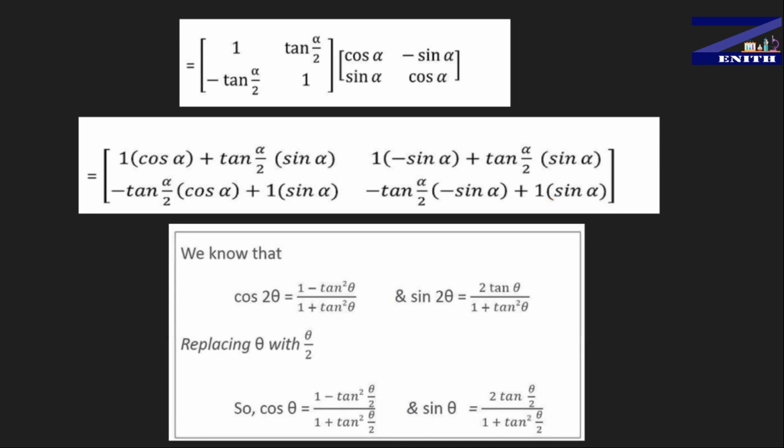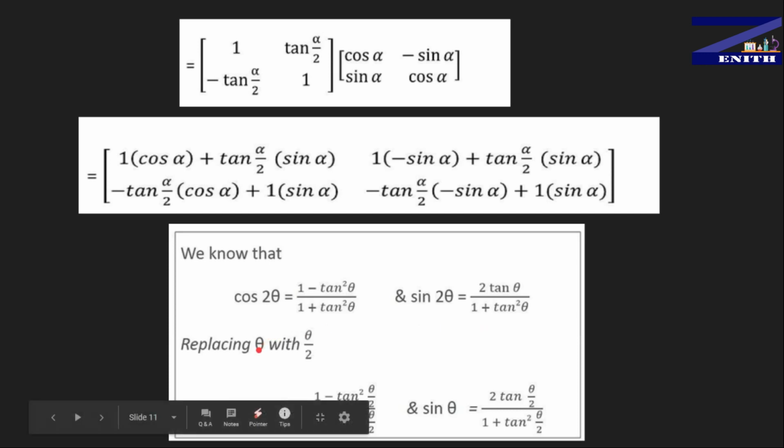First of all, you should know some basic trigonometric formulas that we will use here. As you know, cos 2 theta is 1 minus tan square theta upon 1 plus tan square theta, and sin 2 theta is 2 tan theta upon 1 plus tan square theta. It's a basic trigonometric formula. You should check it out first, and here you have to replace theta